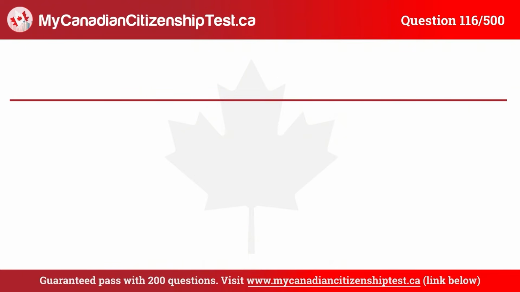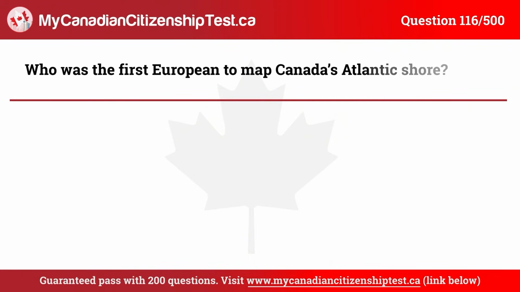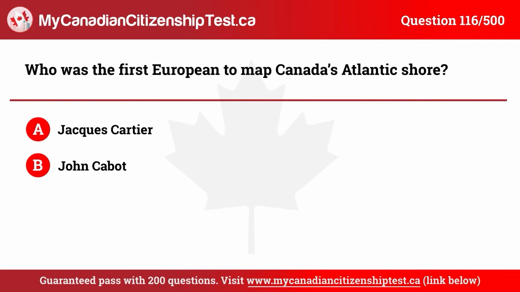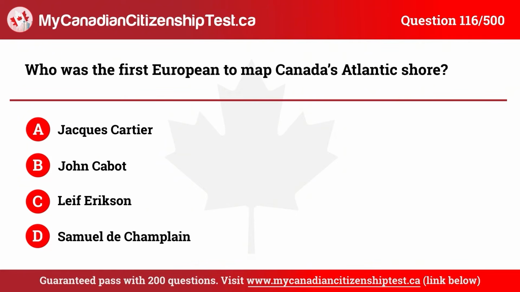Question 116. Who was the first European to map Canada's Atlantic shore? A. Jacques Cartier. B. John Cabot. C. Leif Erikson. D. Samuel de Champlain. The correct answer is B. John Cabot.